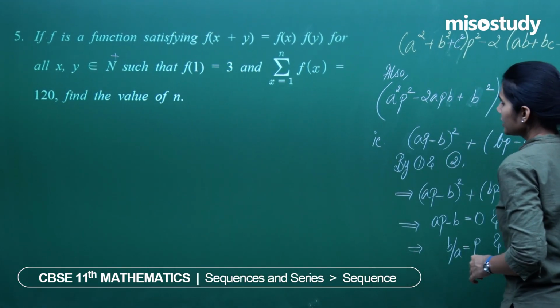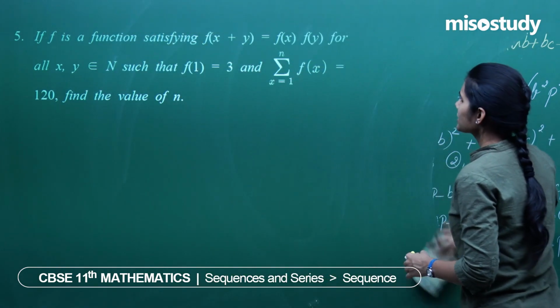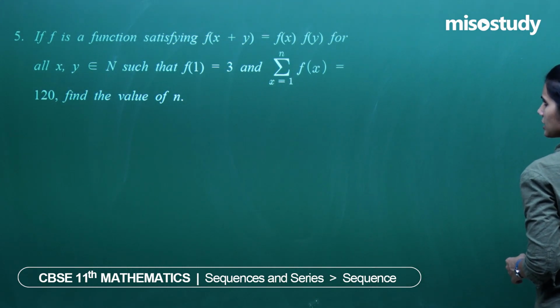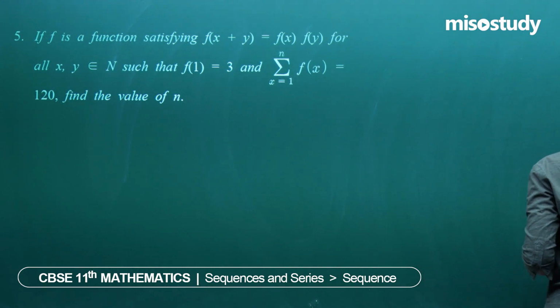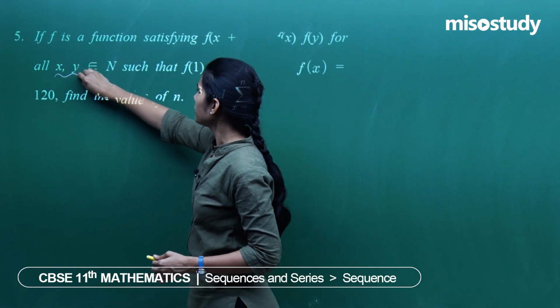Next question says what? Let's see. F is a function satisfying f of x plus y is fx into fy for all x, y in the set of natural numbers. F of 1 is given to you as 3 and summation fx, x going from 1 to n is 120. Find the value of n. Please get this very, very clear that x and y are coming from natural numbers.